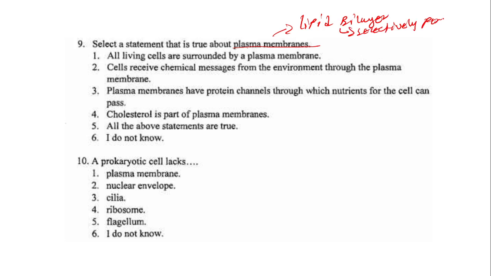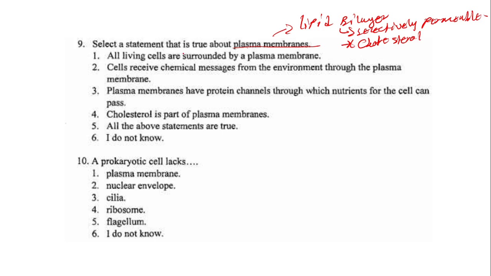So this is the basic information most of you have, but one thing that you need to understand is that this same plasma membrane also has another type of lipid, which is known as cholesterol. So cholesterol is a lipid which normally determines the fluidity and rigidness of the plasma membrane.